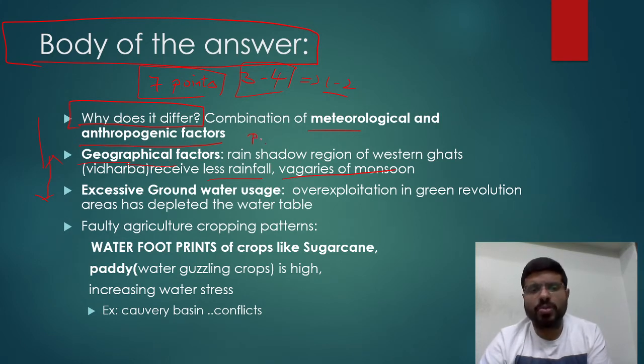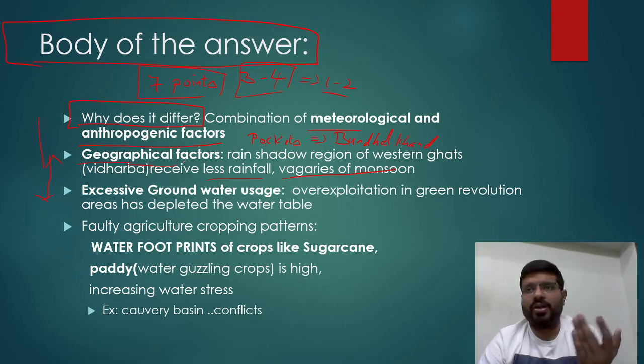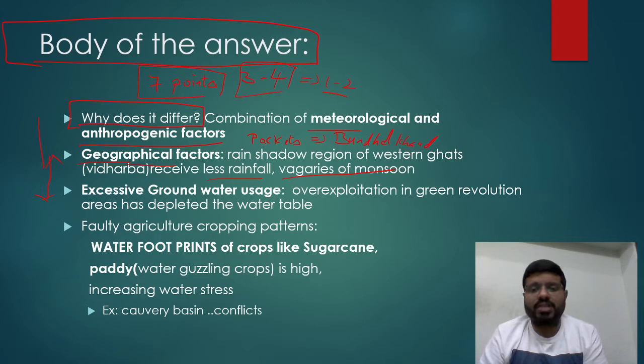So there are so many pockets of small regions in our country, like the Bundelkhand region of UP, where geographical factors, whether it is lack of terrain, proper soil, or the rock surfaces which don't make the water percolate, all these factors lead to less groundwater, causing enough stress locally in that part of the world. So all these are geographical factors.